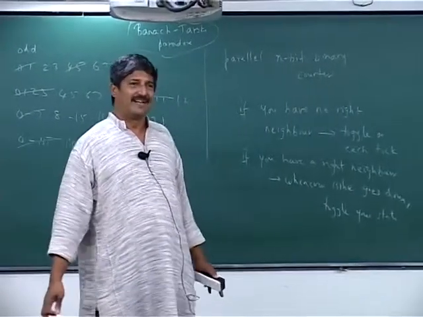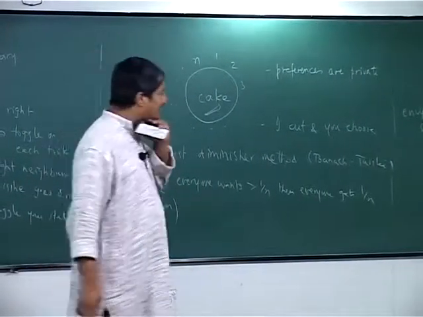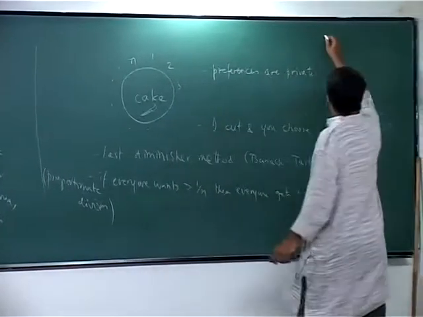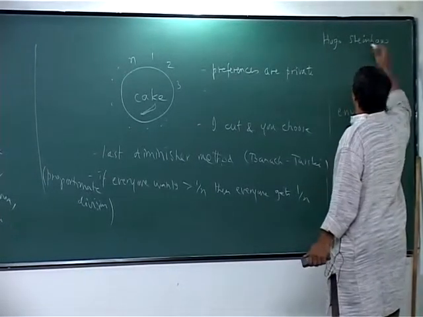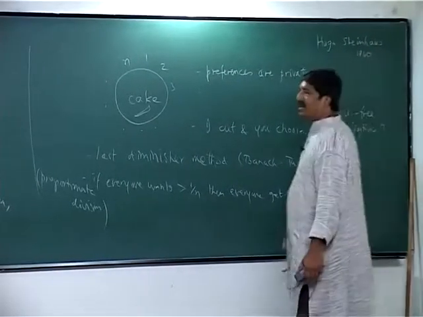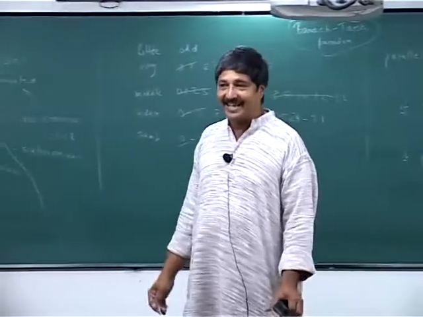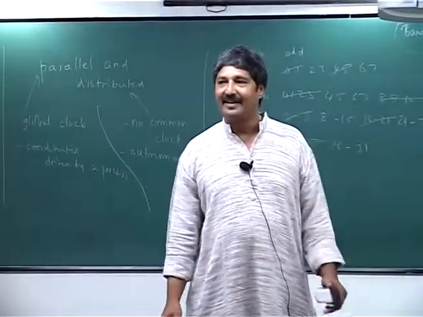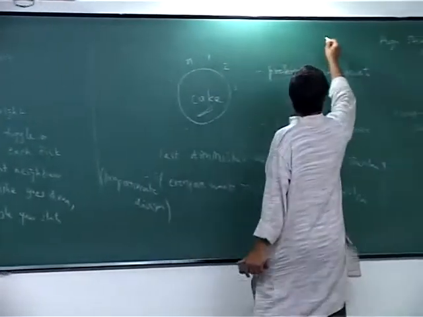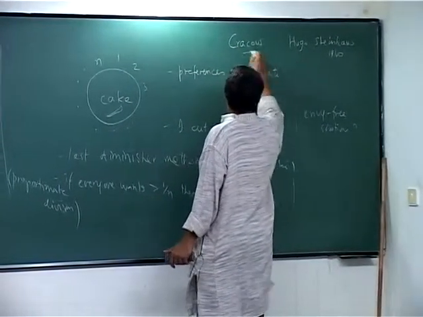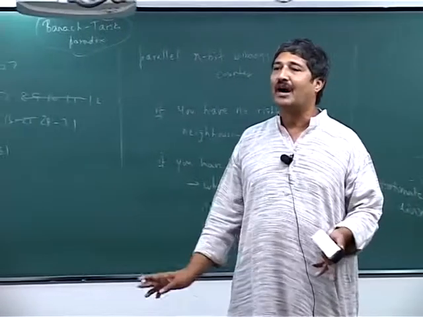So there is a history to this problem, okay. It's a very famous and beautiful problem proposed by Hugo Steinhaus, another very famous name in measure theory and topology. In 1940 he wrote a paper called the cake cutting problem, all of 3 pages. And the history is extremely interesting because in Krakow in Poland there were this group of mathematicians who used to meet during the Second World War. These were all mathematicians who were out of job.